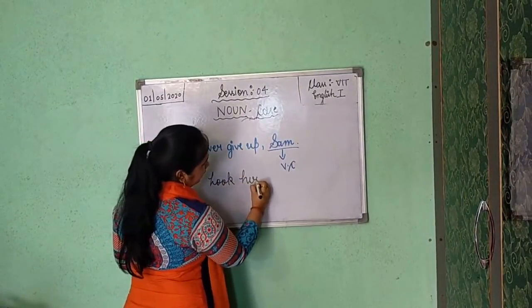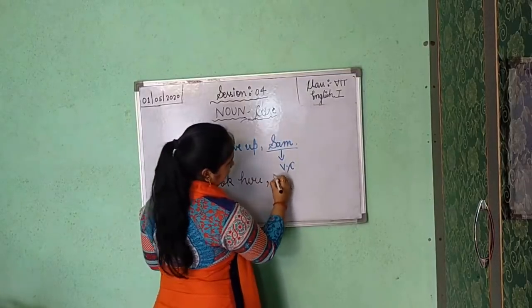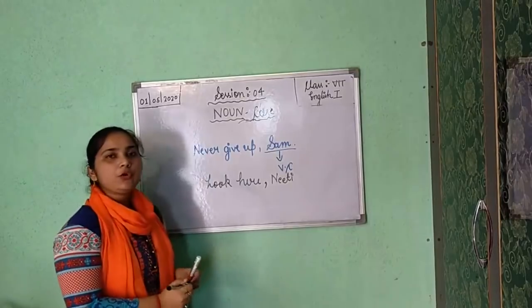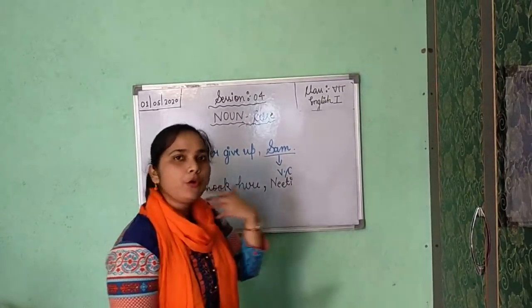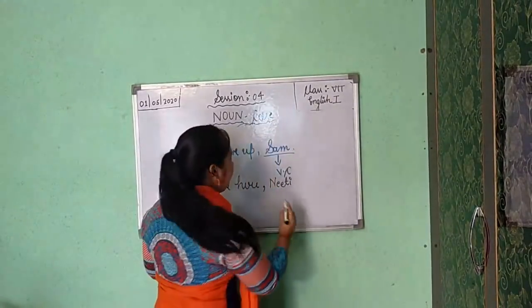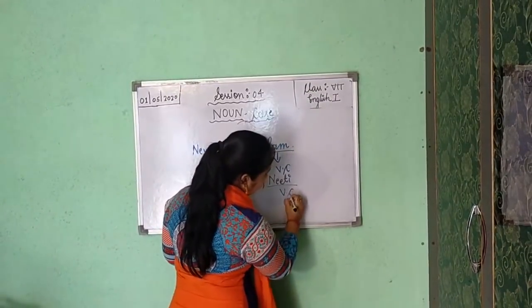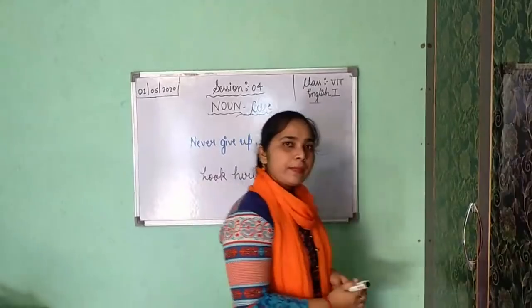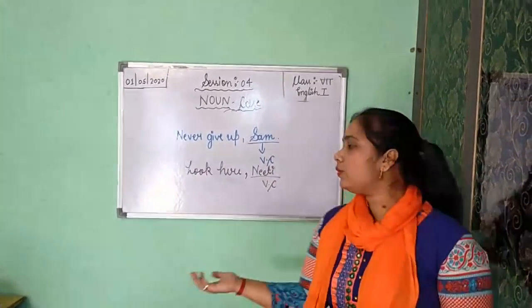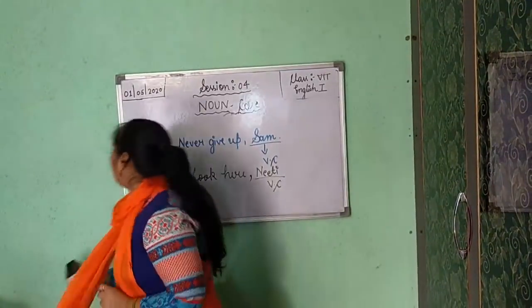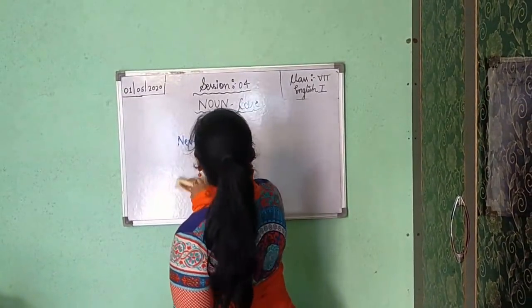Look here, Niti. To whom am I addressing here? To whom am I saying to look here? I am saying to Niti. So it is your vocative case. Understood? Now I think there is not any problem in cases. Okay. Please recall all the things with me.